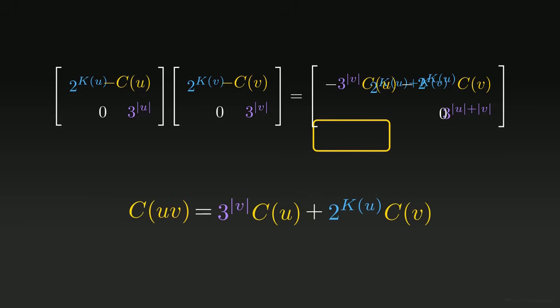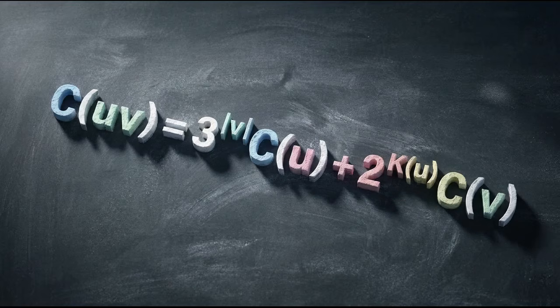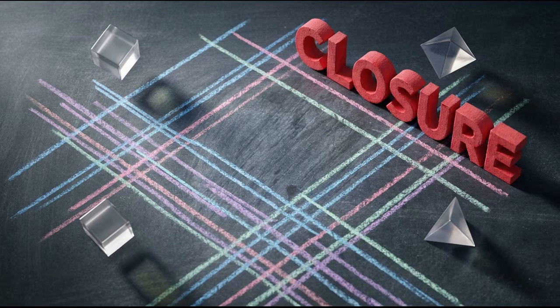In the first term, the components of the initial segment, u, shift by a factor of 3 raised to the length of the trailing segment, v. In the second term, that trailing segment scales by the two-adic sum of the initial segment. This concatenation law is an intrinsic algebraic reality of the map. It exists independent of any modulo restrictions we might impose when searching for cycles. By expressing the sequence logic as a matrix product, we secure the exact algebraic foundation needed to test for global cycle closure constraints.